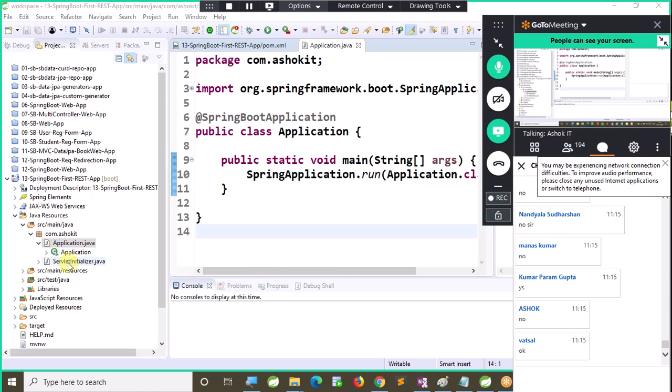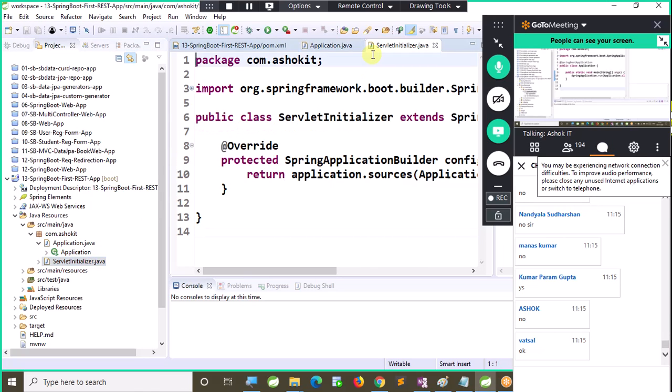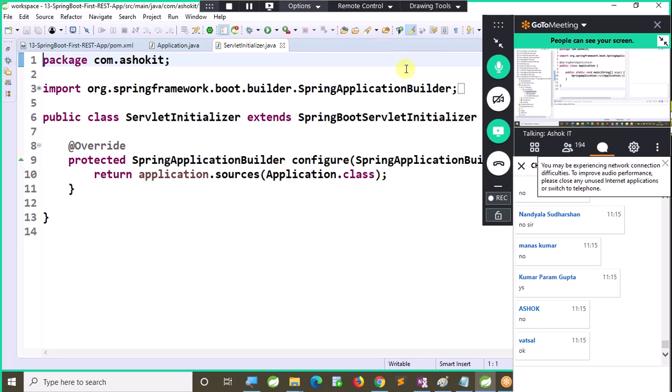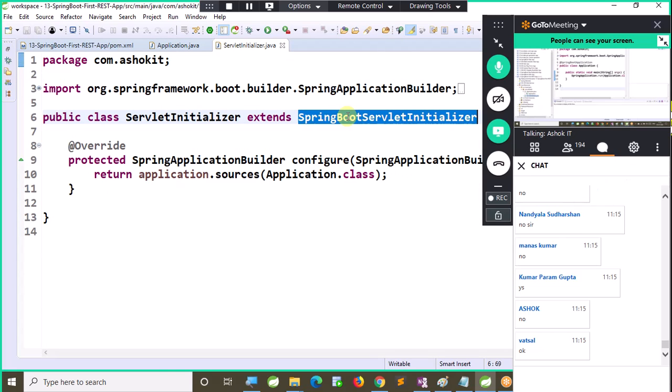Apart from this, there is one more class called the initializer, the SpringBootServletInitializer, which is going to initialize the web components which are required to run this application. In a web application, the Servlet initializer will be available, which is used to initialize the web components which are required to run our web application, like dispatcher servlet and handler mappers.